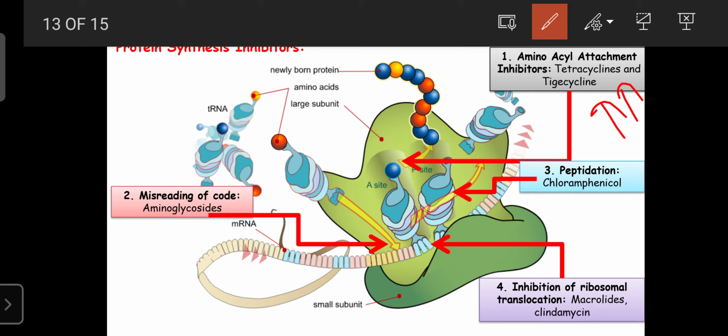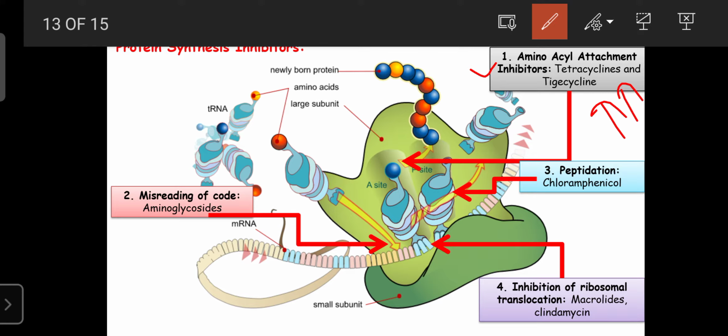So tetracycline, tigecycline and doxycycline inhibit protein synthesis by inhibiting amino acid attachment. That's why they are known as amino acid attachment inhibitors. These drugs inhibit protein synthesis in the microorganisms.